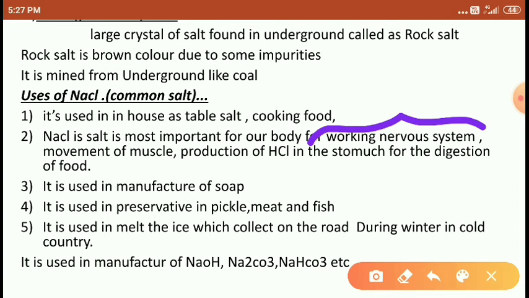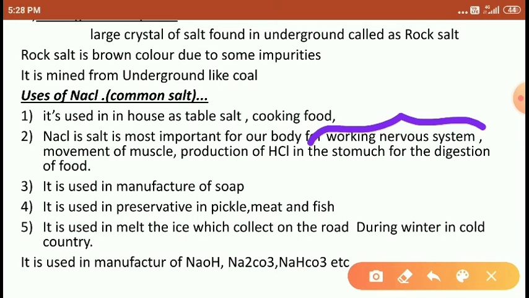When NaCl enters the body, it mixes with our blood and prevents the clotting of blood. Clotting of blood means blocking. Sometimes the blood corpuscles are blocked, so it prevents the blocking of blood.